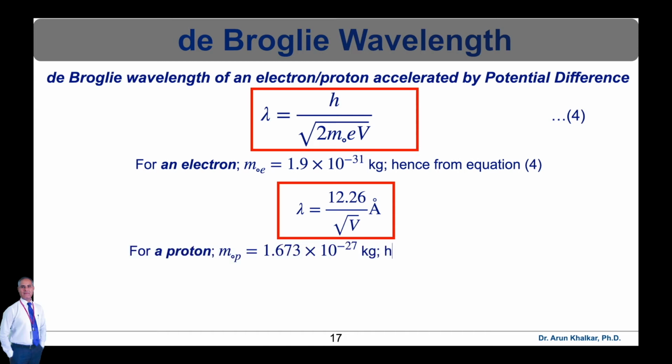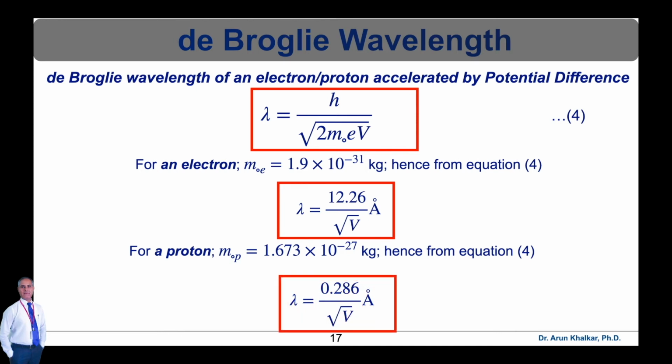For the proton, its mass m0 p is equal to 1.673 into 10 raised to minus 27 kilogram. Hence from equation number 4 we can write for the proton lambda is equal to 0.286 upon the square root of capital V, the potential difference, in angstrom unit. So these are the two values for the de Broglie wavelength for the electron and the proton.